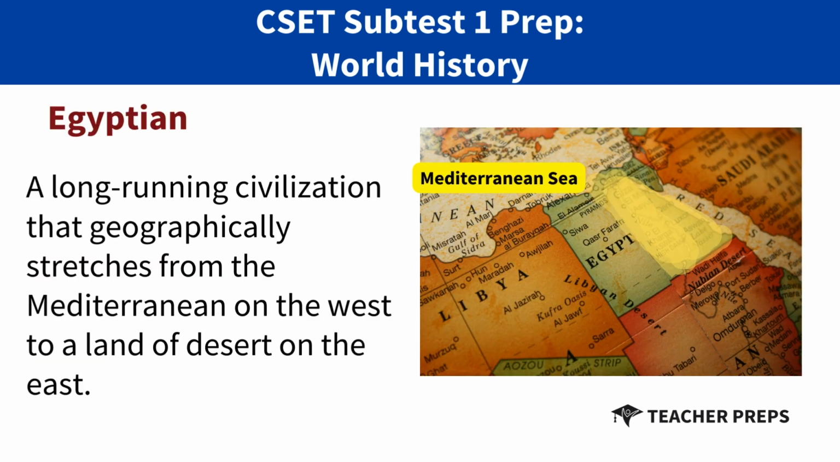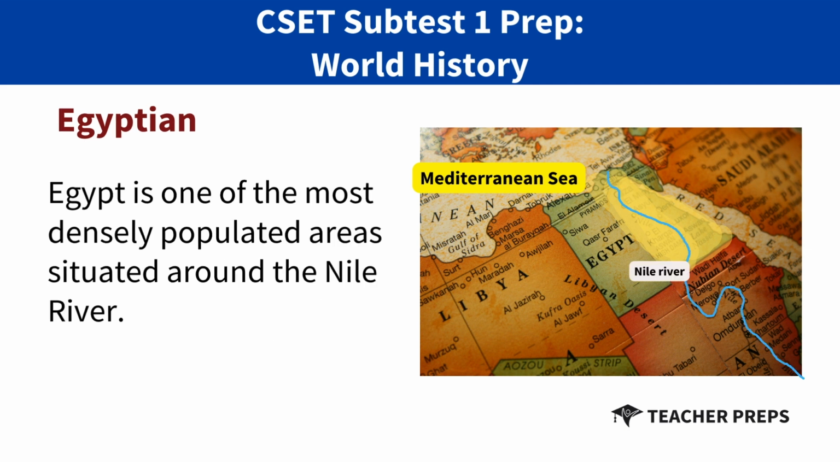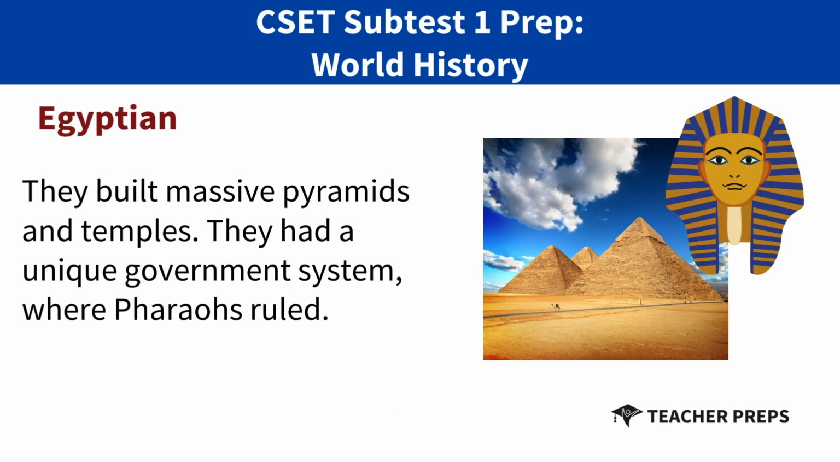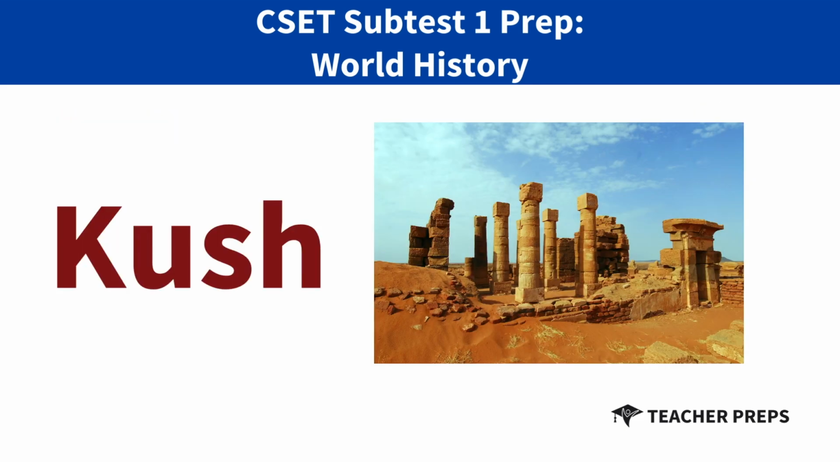Now, a long-running civilization that geographically stretches from the Mediterranean on the west to a land of the desert on the east. Egypt is one of the most densely populated areas situated around the Nile River. The ancient Egyptians made great steps in advancing math, writing, medicine, and music. They built massive pyramids and temples. They had a unique government system where pharaohs ruled.